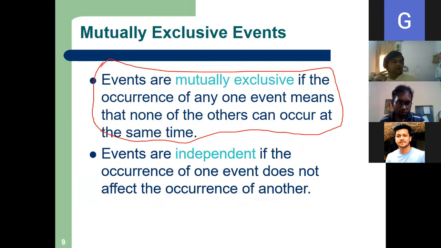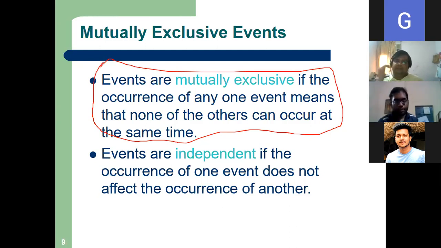So, events are mutually exclusive. Two events are said to be mutually exclusive if the occurrence of any one event means that none of the others can occur at the same time. Suppose I toss a coin, only head can occur or only tail can occur. It's not that both head and tail can occur at the same time, right? So this is an example of mutually exclusive events.